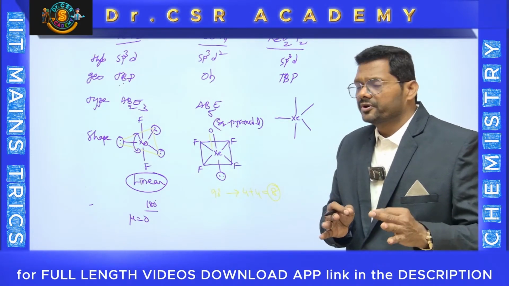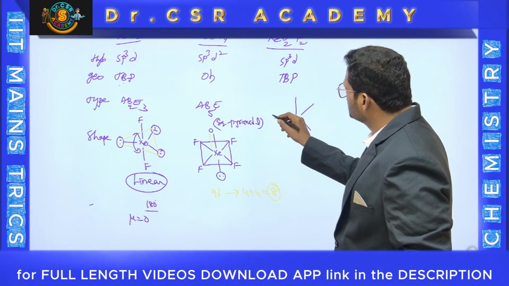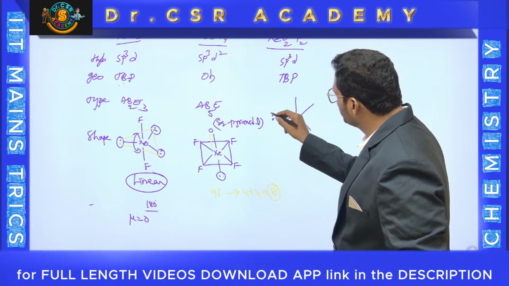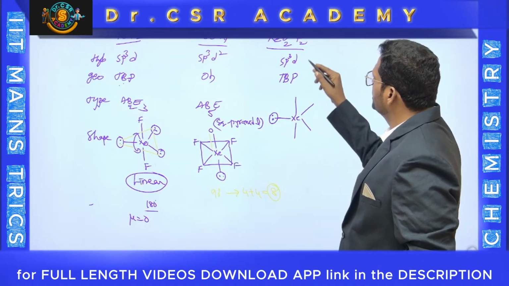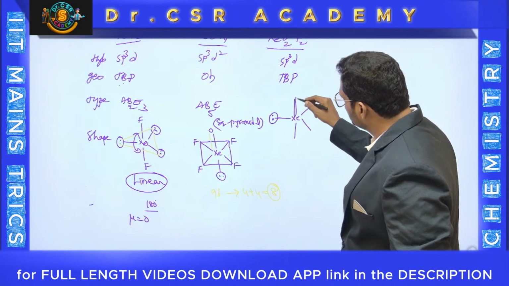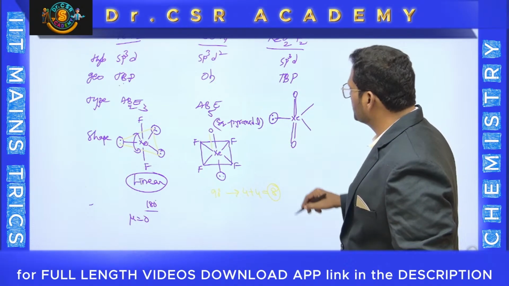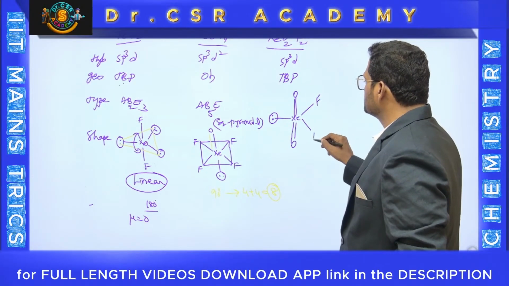Peculiarly, this is very important: you have to keep this one, especially this one, as the lone pair. Remaining all you have to keep as bonds: 2 fluorines and 2 oxygens. One of the oxygens is this one, this is another oxygen with a double bond. It is fluorine, and this is also fluorine.